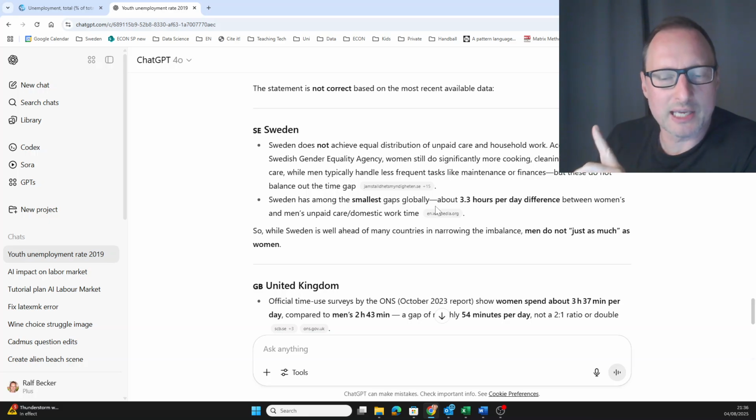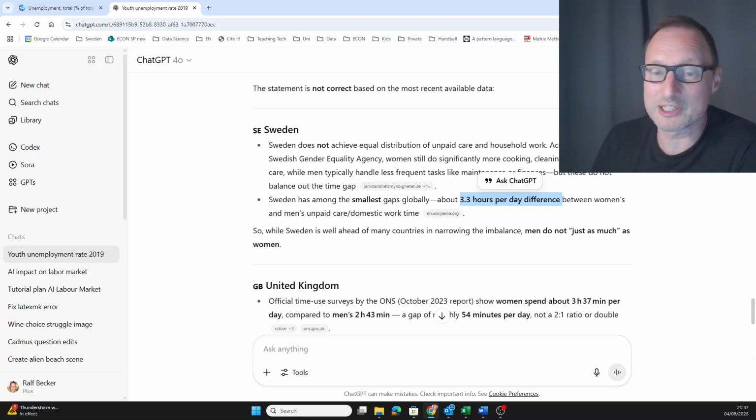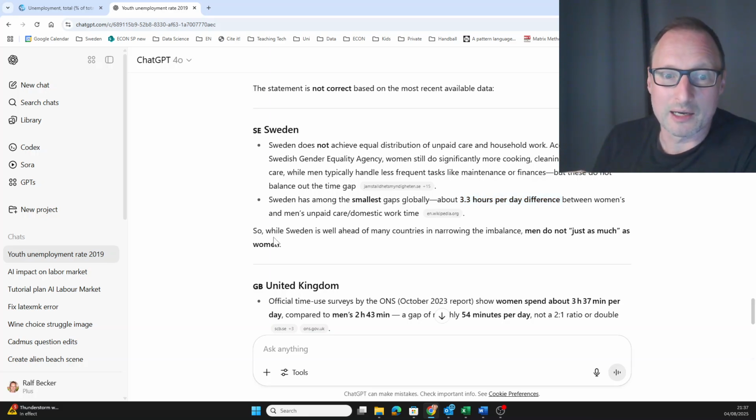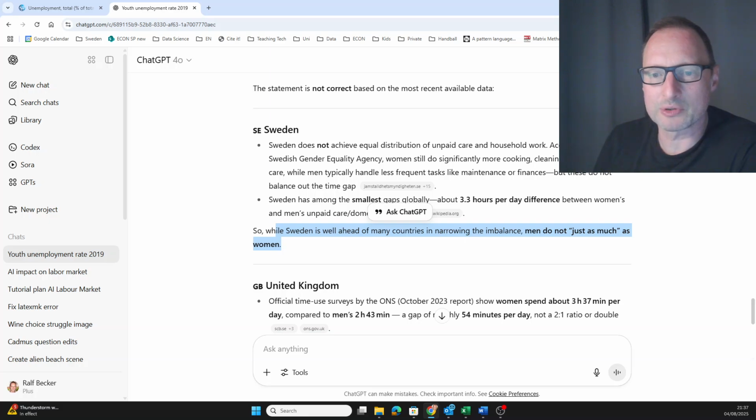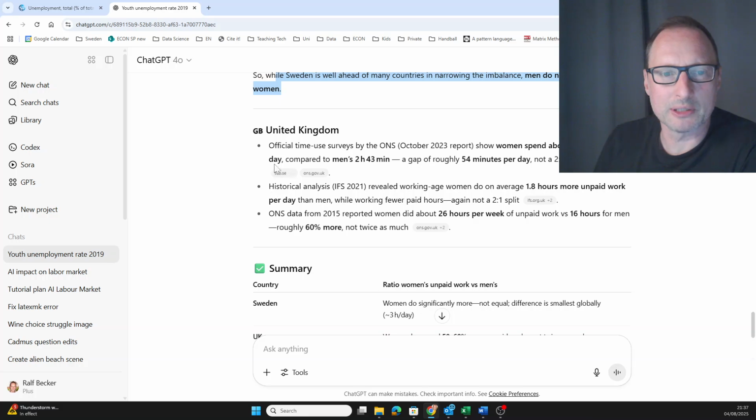Sweden has the smallest gaps globally, about 3.3 hours per day difference between women's and men's unpaid care domestic work. I don't think that's correct. It's less than 3.3 hours. I have a suspicion where the 3.3 comes from. We'll see that in a moment. If I'm right, it's not hours. So while Sweden is well ahead of many countries in narrowing the imbalance, men do not do just as much as women. So what about Great Britain?